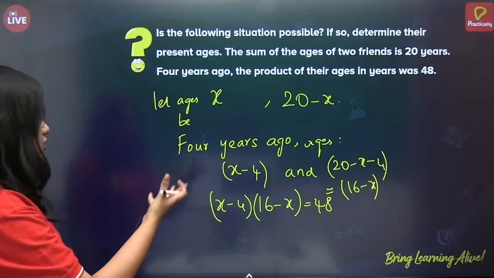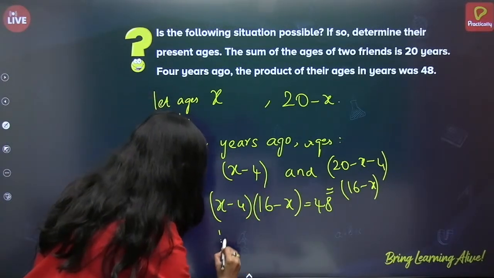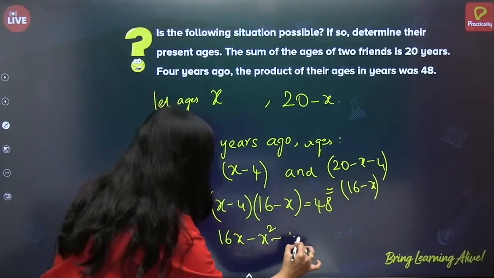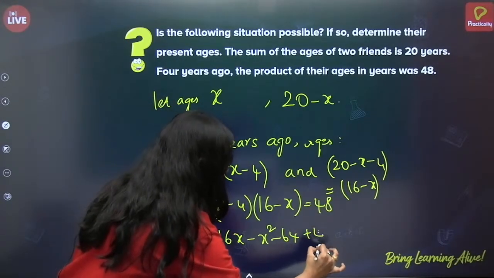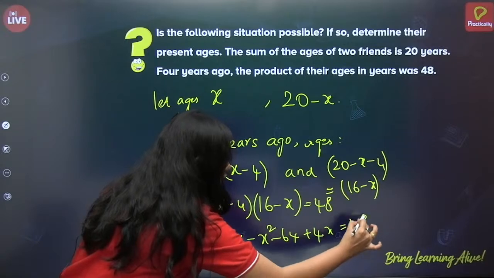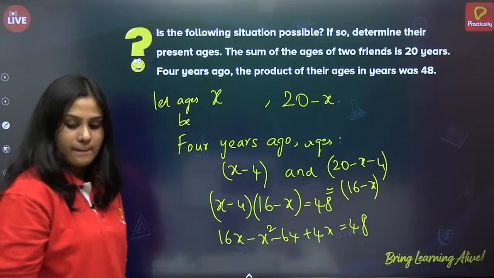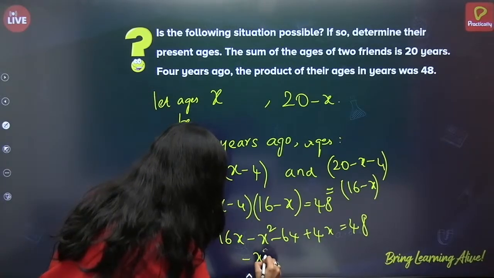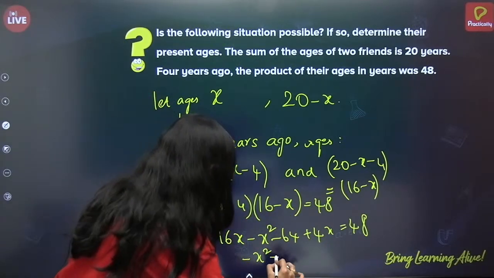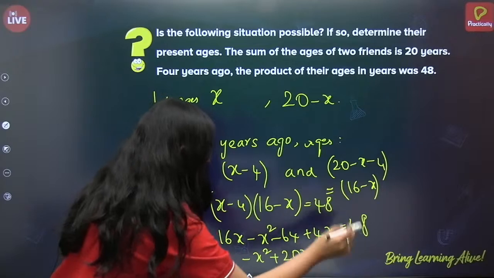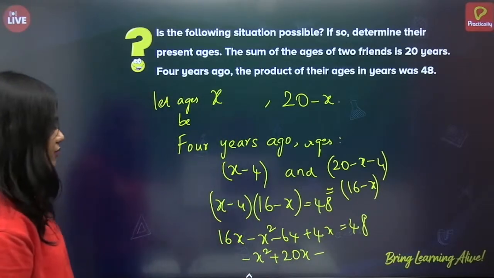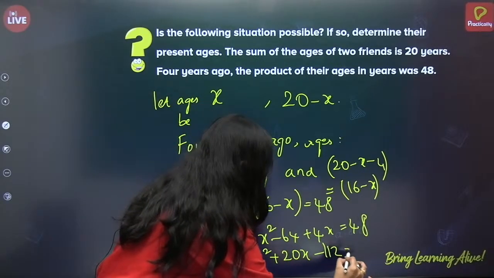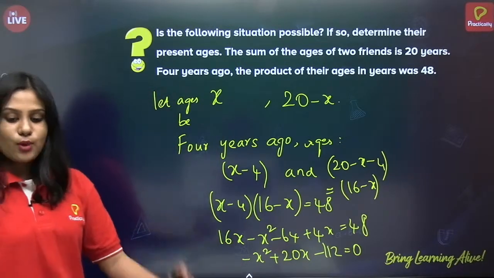Alright, now let us see. 16x minus x square, 4 into 16 is 64, minus 4x equals 48. Correct? Let us simplify this. Minus x square, 16x plus 4x is 20x, minus 64 minus 48, which is minus 112. So now this is the quadratic equation I got.